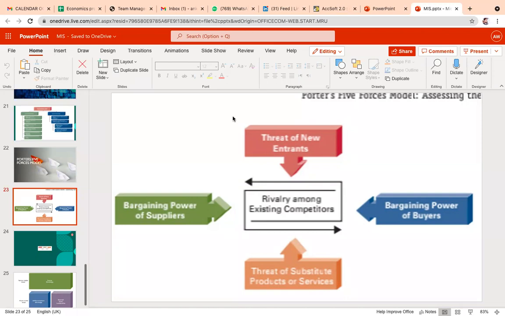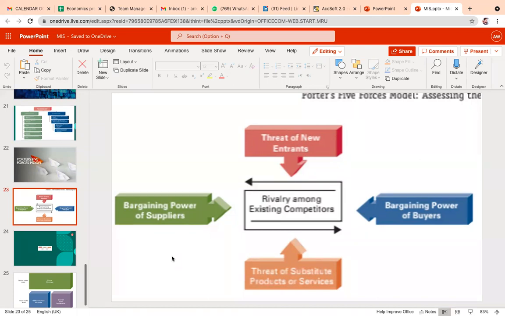Yes, definitely we can consider. And the last part we have is the bargaining power of suppliers. Now, what exactly is the meaning of that? Supplier in the context of who is the service provider?